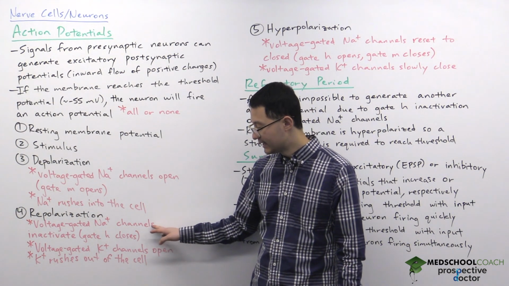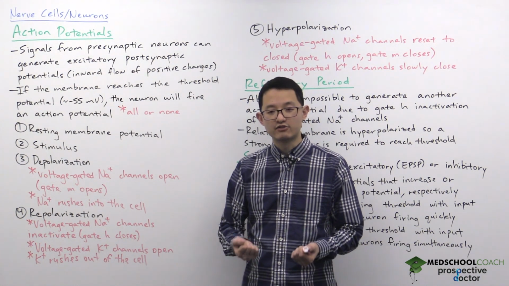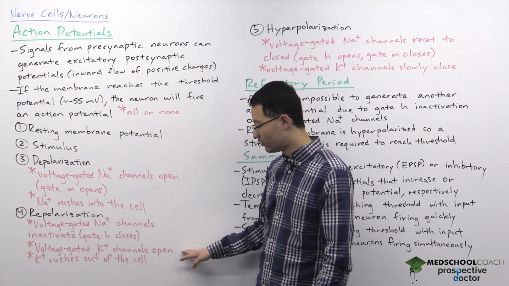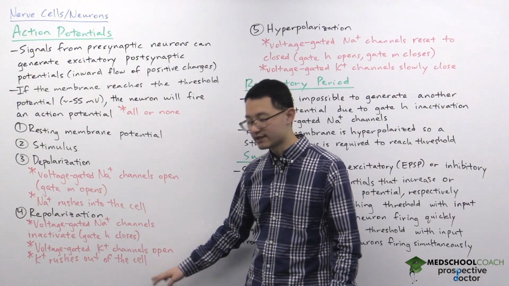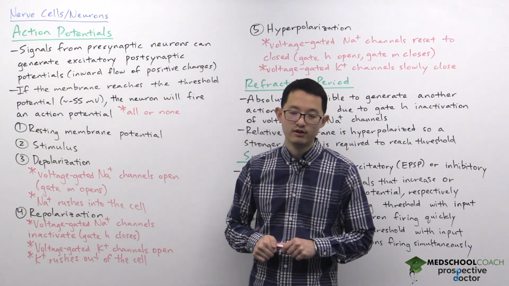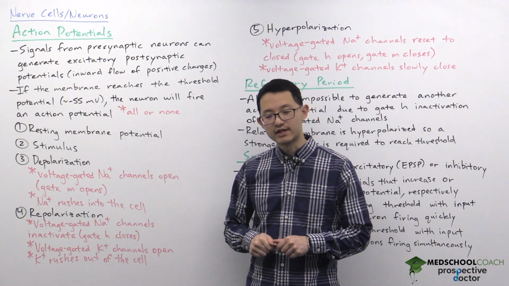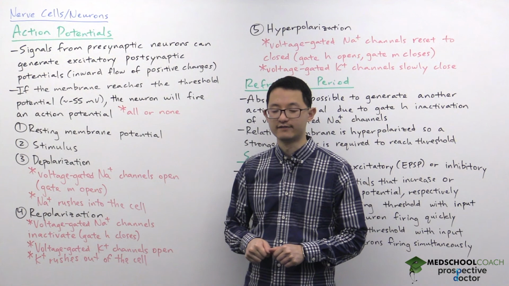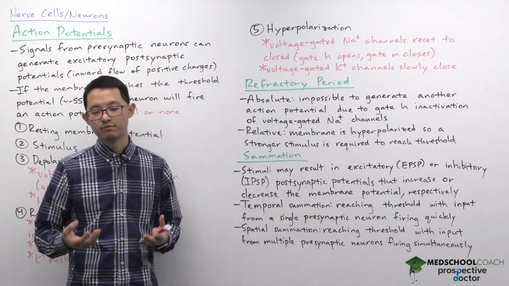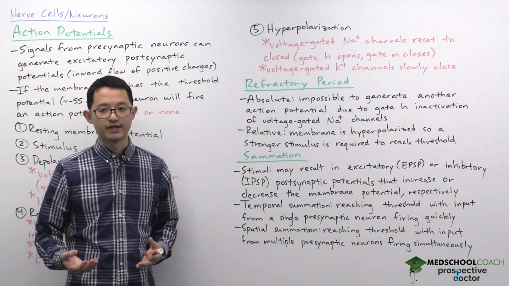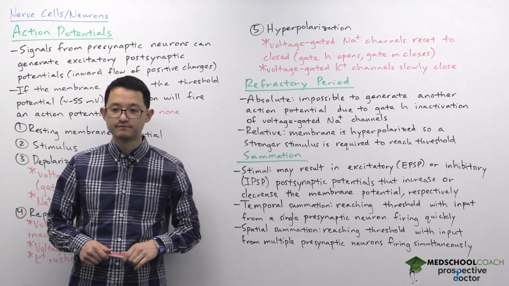At the same time, since the membrane potential has reached a more positive value, this is going to be enough to open voltage-gated potassium channels, and this will cause potassium to rush out of the cell. As potassium rushes out of the cell, this makes the membrane potential more negative. It actually makes it so negative that it drops below the resting membrane potential, which is our next phase, hyperpolarization.